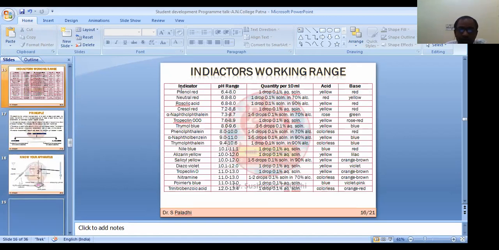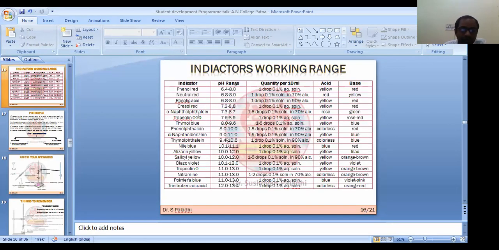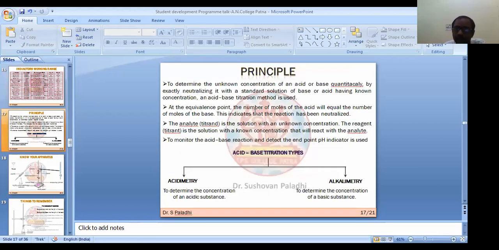So these are some indicators. Now I will go through the principle of today's presentation, that is acid base titration. Basically, we will standardize some unknown acidic solution or unknown basic solution. If we have to standardize an unknown acid solution or unknown basic solution, we have to use the acid base titration method.